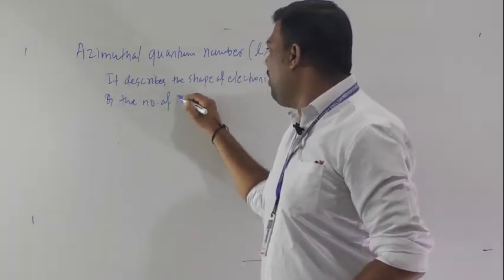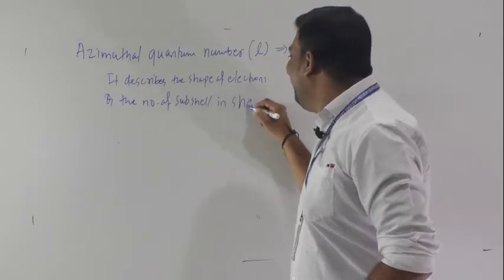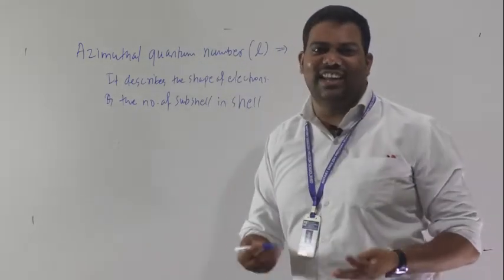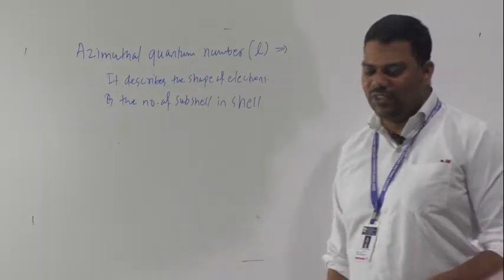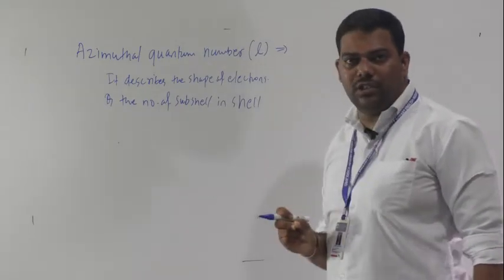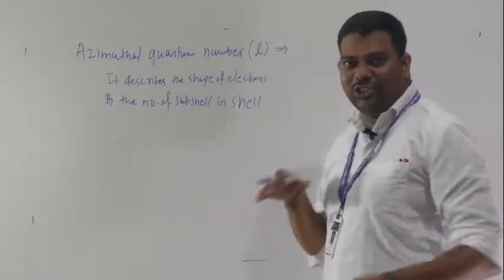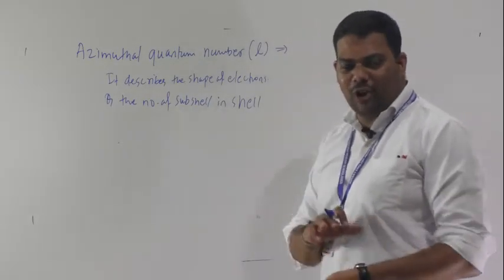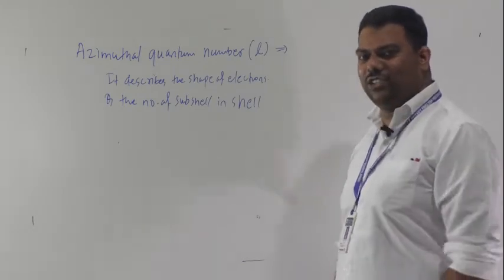The number of subshells in a shell. In a shell means what? K shell, or we can say n is equal to 1, n is equal to 2. Very important thing, concentrate on this, because these quantum numbers and orbitals you will discuss again in your 11th standard also.